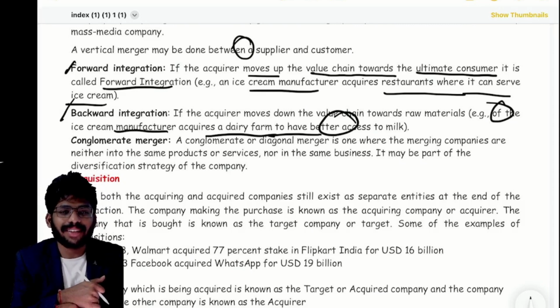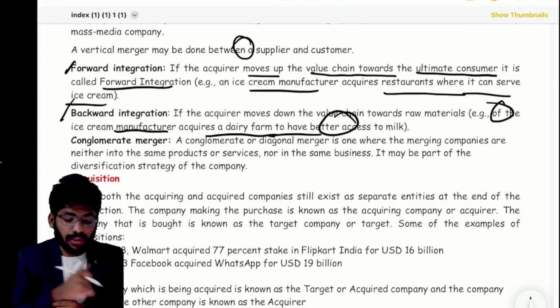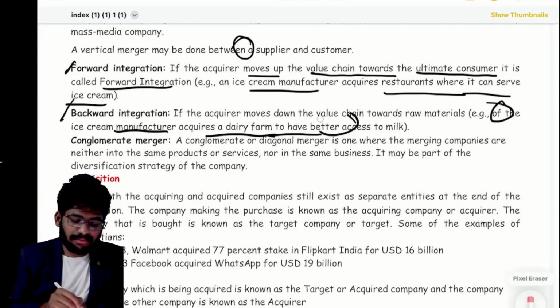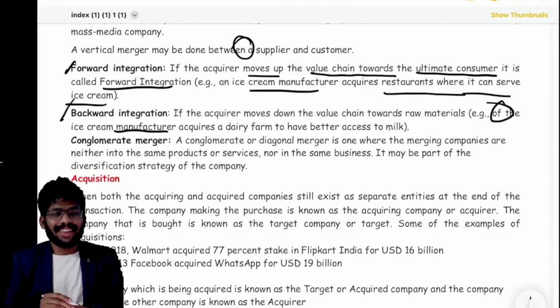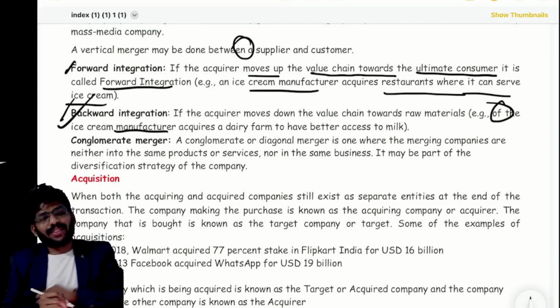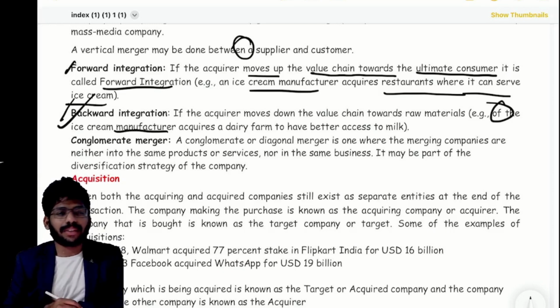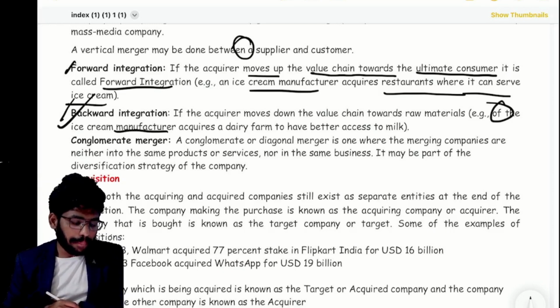Correct or not? Yes, sir. Yes. Okay. I already tried once, but it didn't become ice cream. It's something else actually. Okay. Clear. So this is forward and backward integration. Is it clear? This is part of vertical merger.